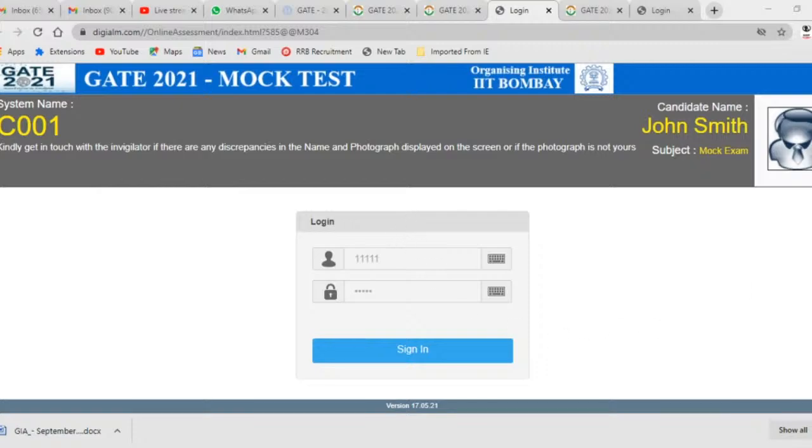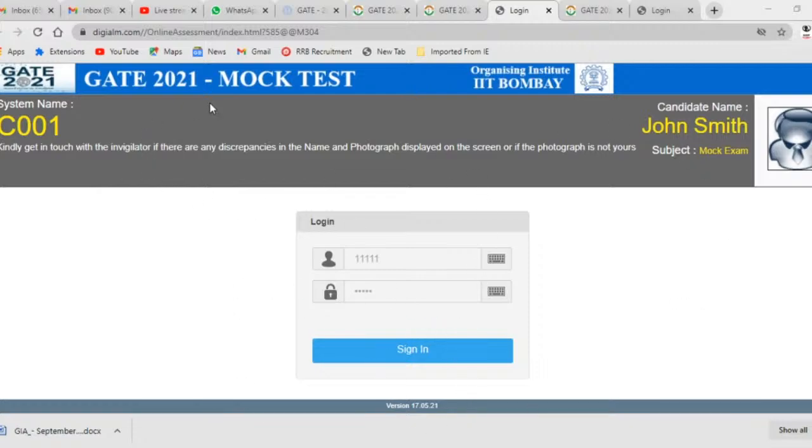You can go to the official website and try to attempt this paper. This is one of the good papers of GATE 2020 which has been uploaded for the mock test. If you are appearing for GATE for the first time, you can get an idea what kind of paper there is, maintain all those pressures, kill all those negativity and be happy for the main examination day, right? No need to worry about all those tests which you have been appearing for in different institutes, because those questions are absurd, and very relevant questions will be given where you don't need many steps to solve the question. By inspection in fact you will be able to solve, okay?